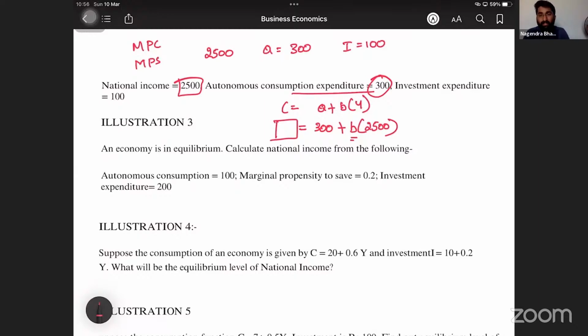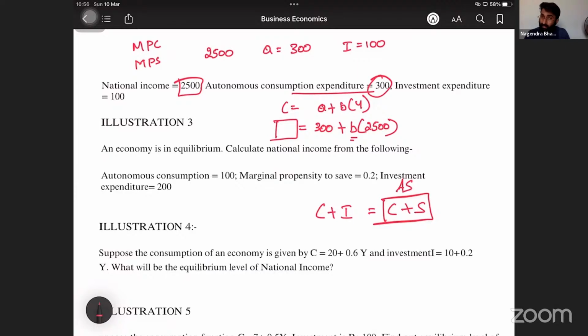How to calculate C? Very easy. What is income? We already discussed that C plus I is equal to C plus S. Can you tell me what C plus S is? What is the meaning of aggregate supply? Correct, C plus S is aggregate supply.